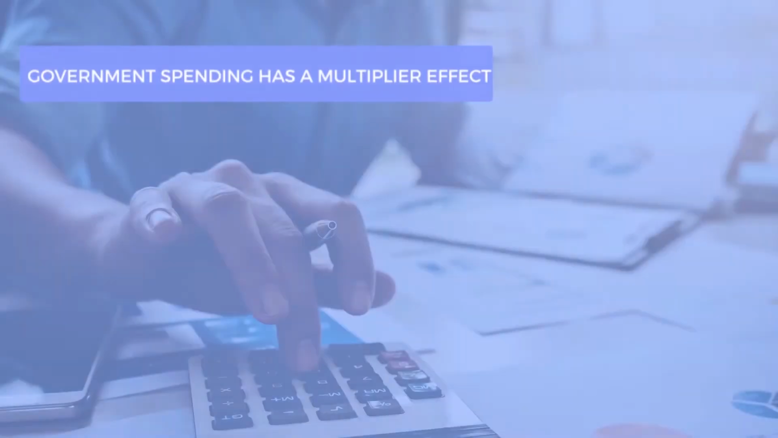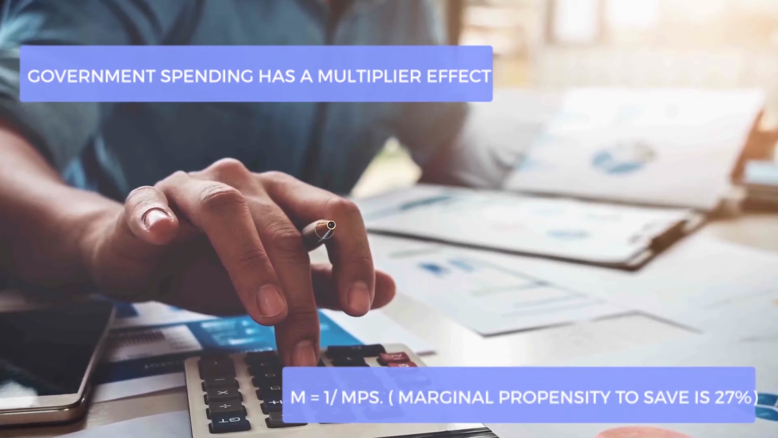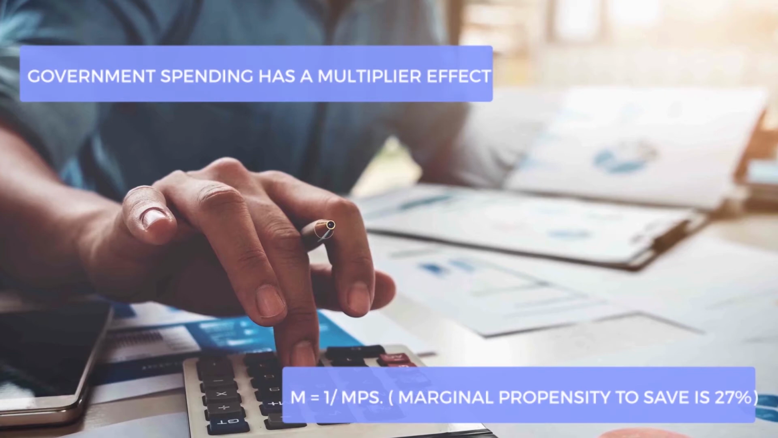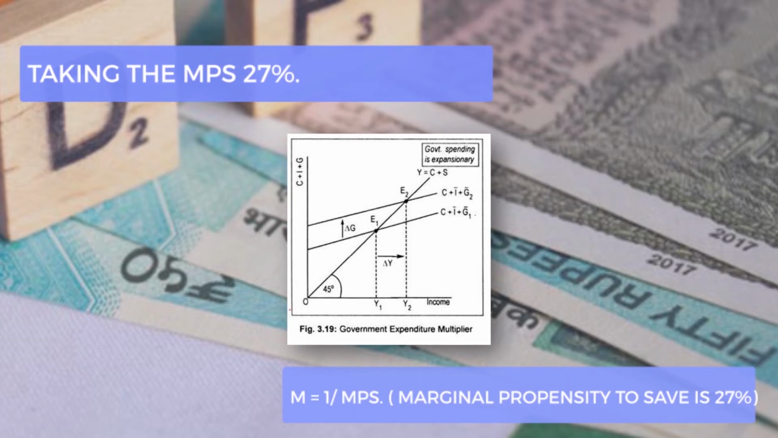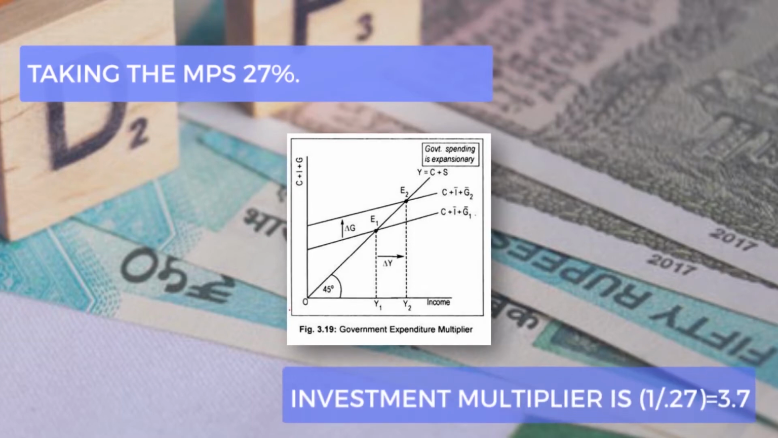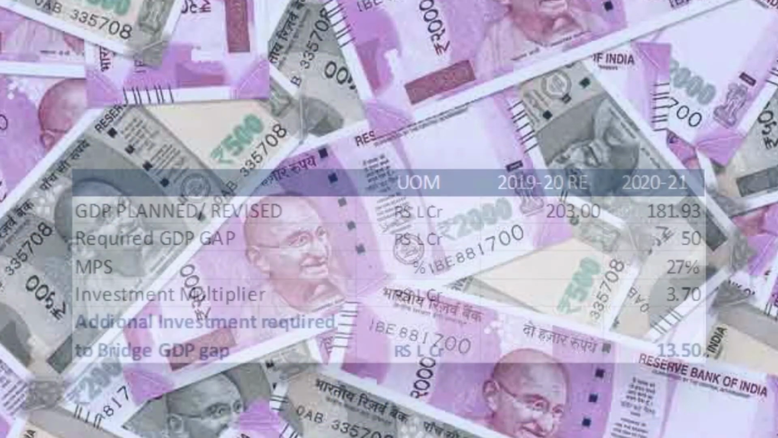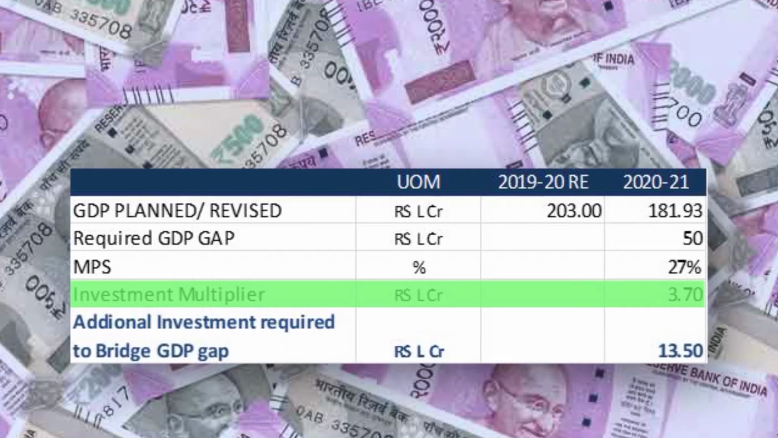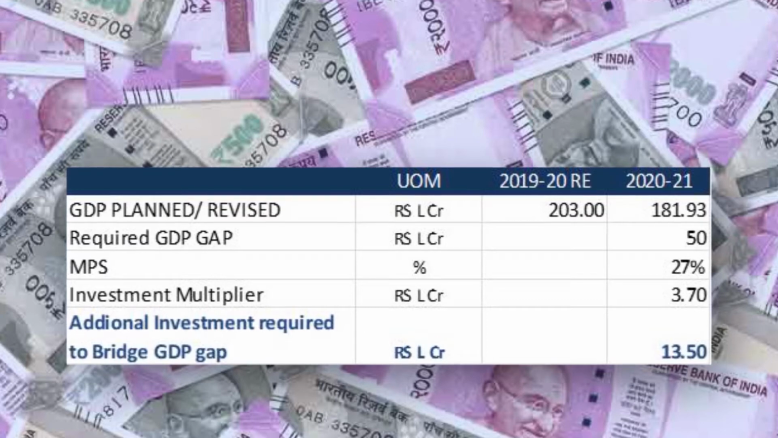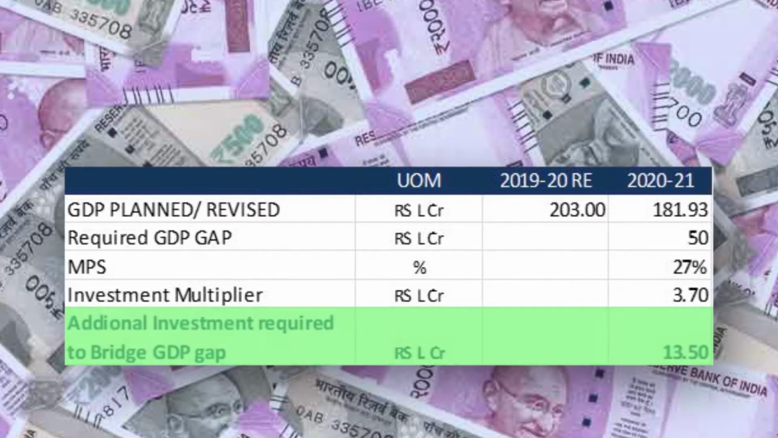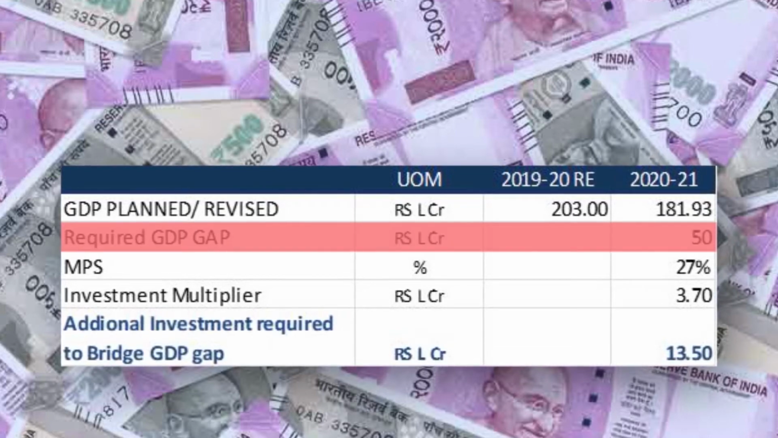Government spending has a multiplier effect on GDP, and the multiplier effect is given by the inverse of marginal propensity to save. For India, MPS is 27%. This gives us the multiplier effect on G as 3.7 times. Taking the multiplier effect of 3.7 times, government would need an additional spending of 13.5 lakh crore rupees to bridge the GDP gap of rupees 50 lakh crore.